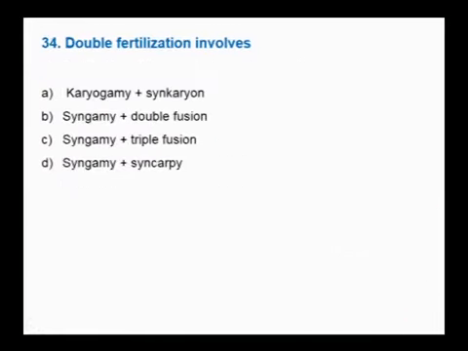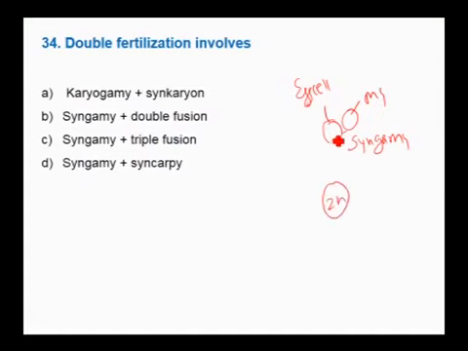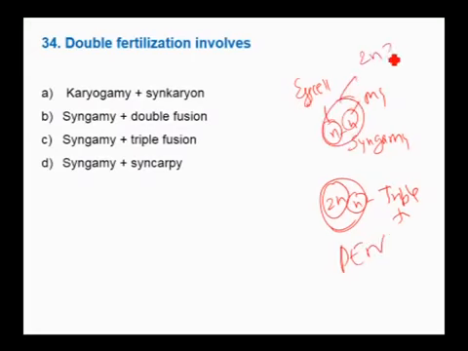Therefore answer D is correct. Next question. Double fertilization involves, as I have explained, one, the egg cell with one male gamete, called syngamy. Another, a diploid secondary nucleus and a male gamete, called triple fusion, to form a triploid primary endosperm nucleus; here we form a diploid zygote.